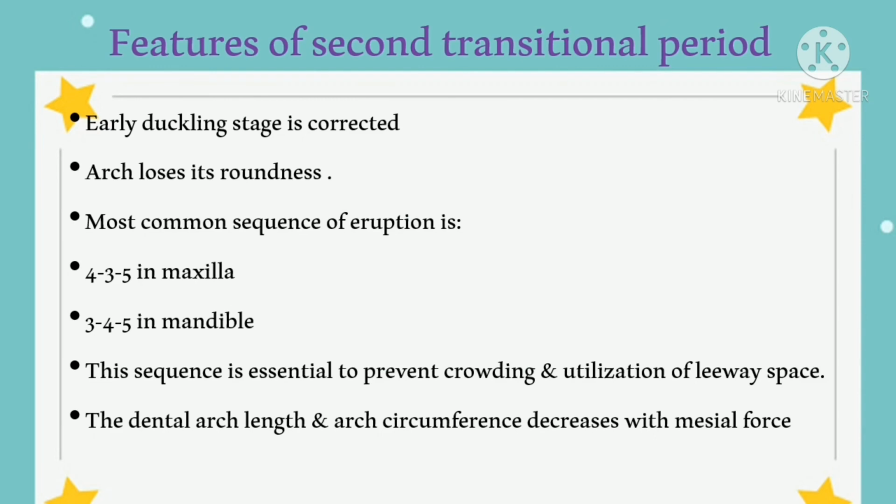Features of second transitional period. Early mesial shift is corrected. Arch loses its roundness. Most common sequence of eruption is 4-3-5 in maxilla, 3-4-5 in mandible. This sequence is essential to prevent crowding and allow utilization of the leeway space. The dental arch length and arch circumference decrease with mesial force.